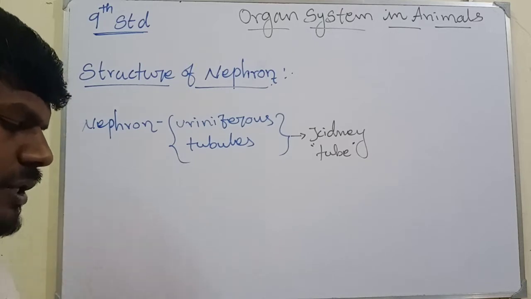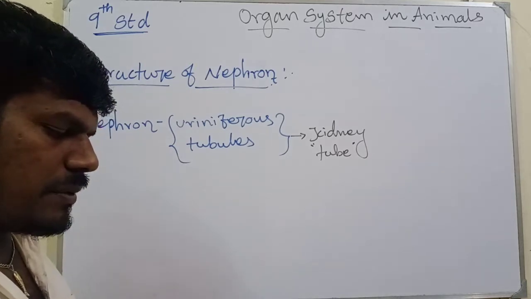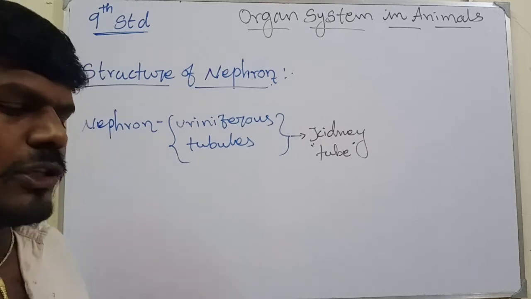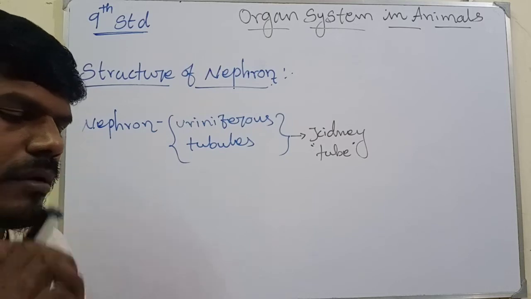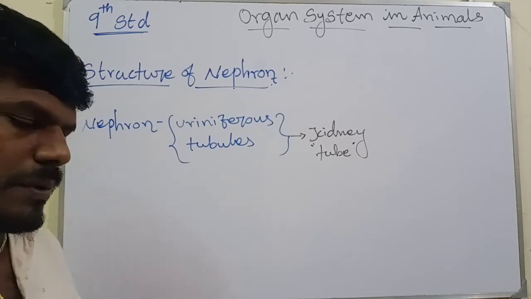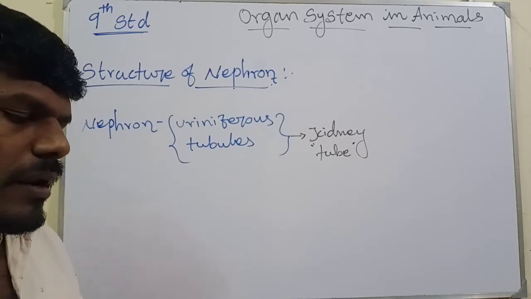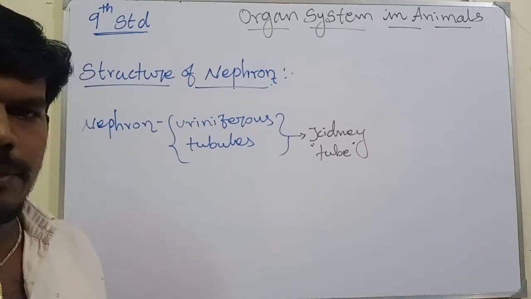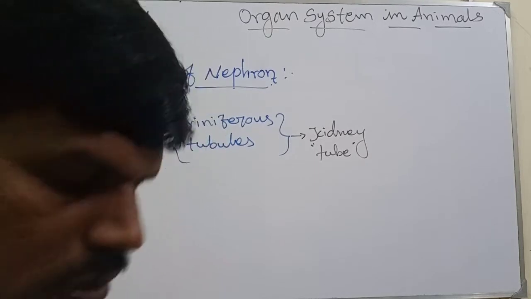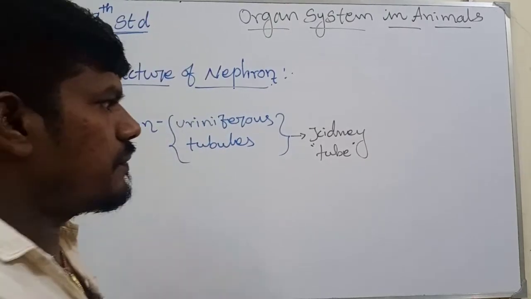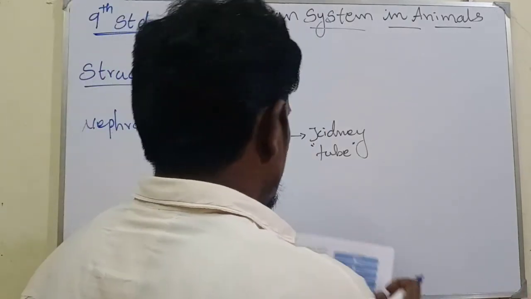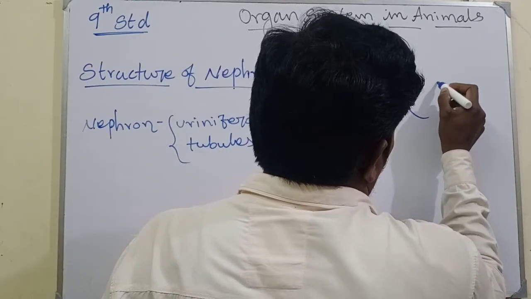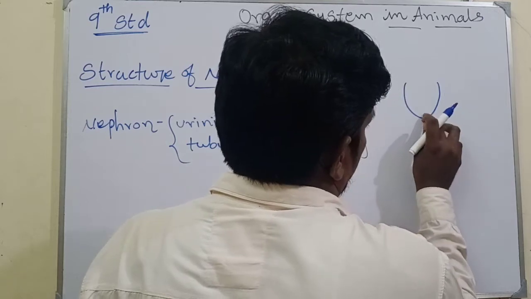Each nephron consists of the renal corpuscle or Malpighian corpuscle and the renal tube. The renal corpuscle consists of a cup-shaped structure called Bowman capsule. You know, I will draw the structure of nephron roughly. Just imagine the Bowman capsule.